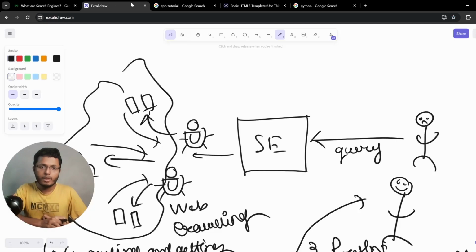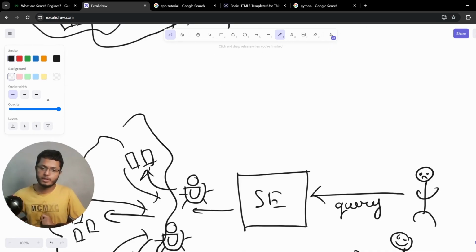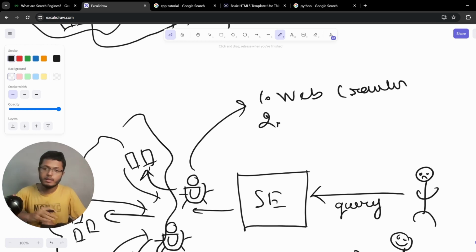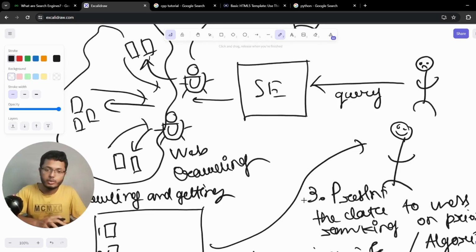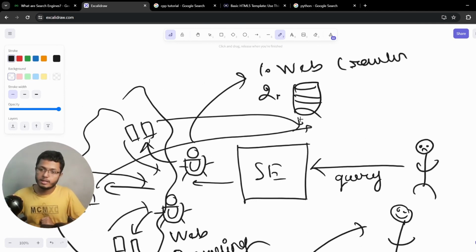So pictorially, if we view it, first of all, this is our web crawler. This is the first part. And second thing, the database. This is a database where we are storing all of these things that we gather.